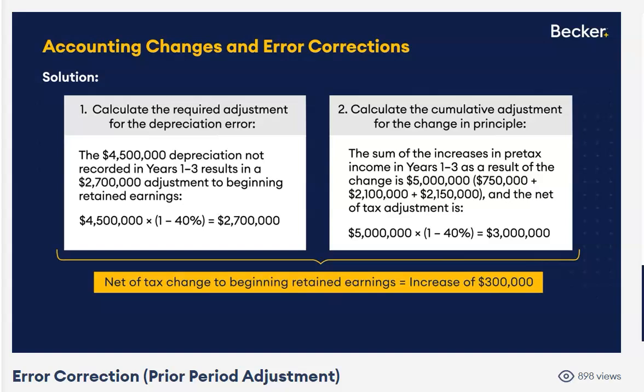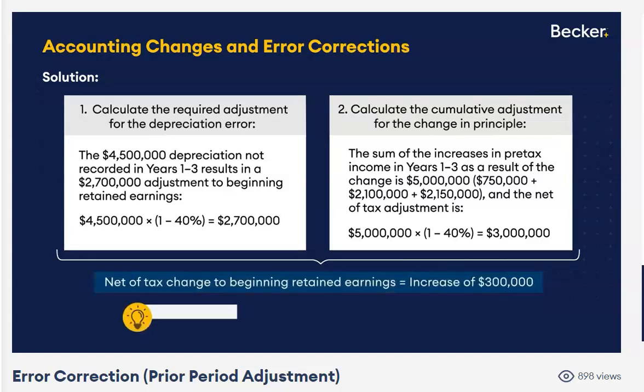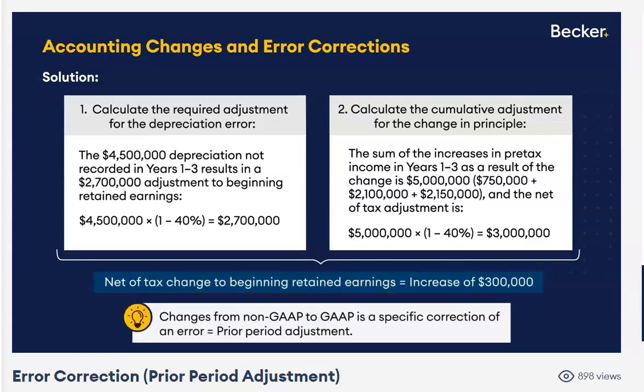Okay, so excellent example illustrating that change in accounting method. Make sure you read carefully. You're going to LIFO or from LIFO. All right, in this example, we were going from LIFO to FIFO. So we do the cumulative effect. Remember, whenever you see a switch from non-GAAP to GAAP, that is a correction of an error. You should never be non-GAAP, right? So that's not a change in accounting principle. We're not going to do that retrospectively. We're going to do a prior period adjustment, correction of an error.